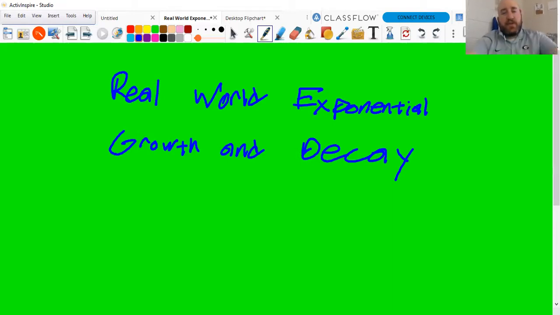We're 2 years into COVID. I don't know if it's a bacteria or a virus, but I'm sure you could look up real world exponential growth models on the spread of COVID.